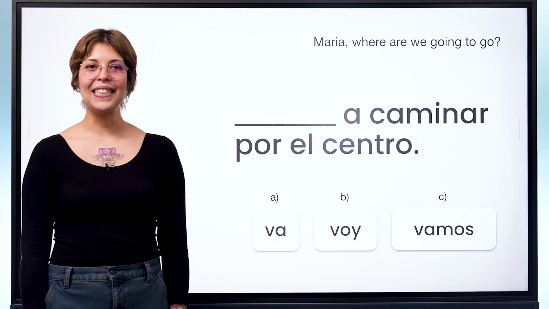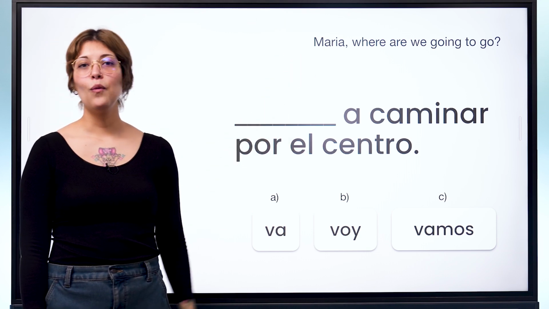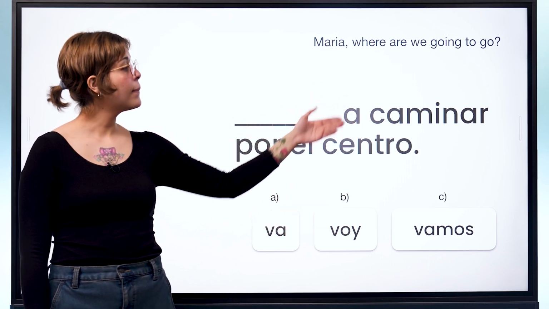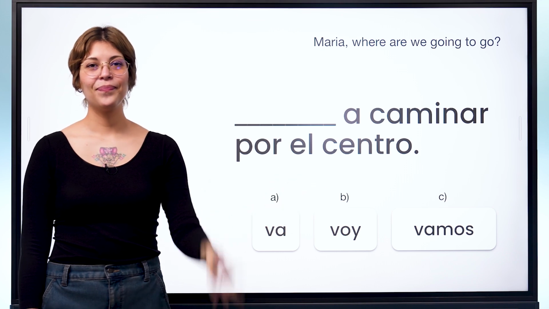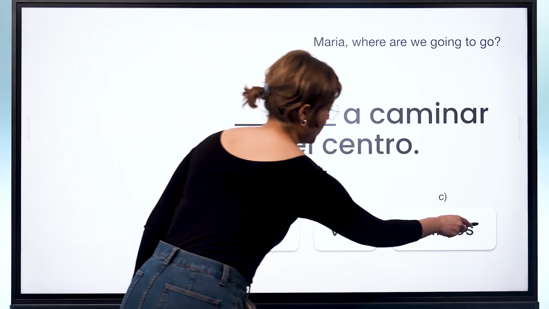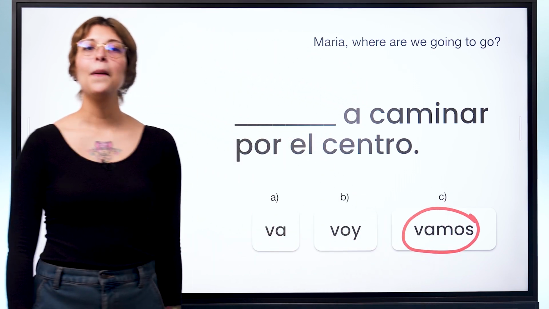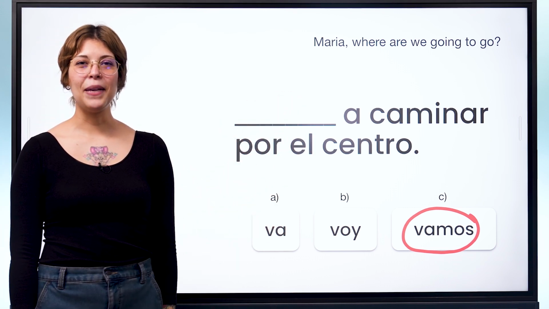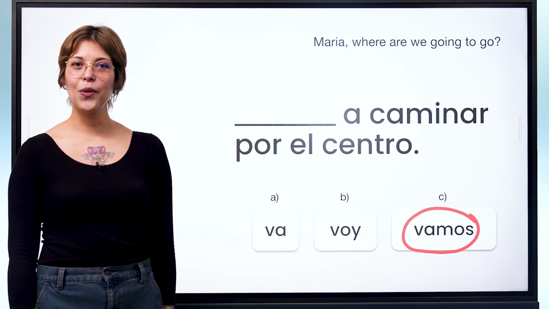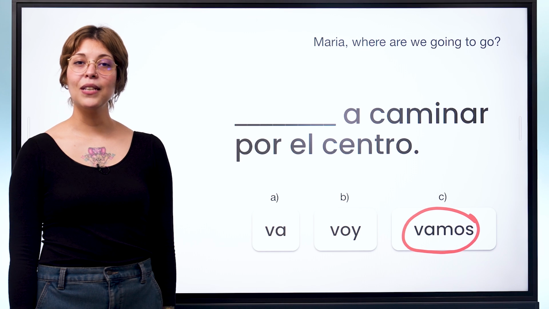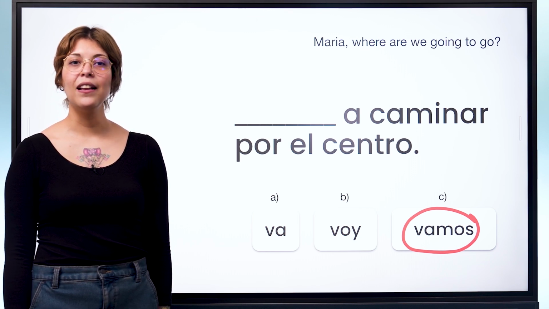Choose the best answer to complete the sentence. Ready? María, where are we going to go? A caminar por el centro. Vamos. Vamos a caminar por el centro. We are going to walk through downtown. We use vamos in this sentence because the subject is nosotros, meaning we, and vamos is the first person plural form of the verb ir in the present tense.